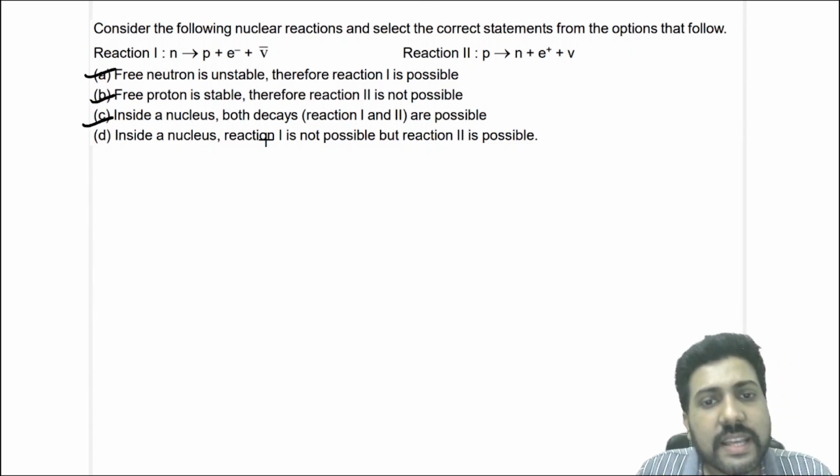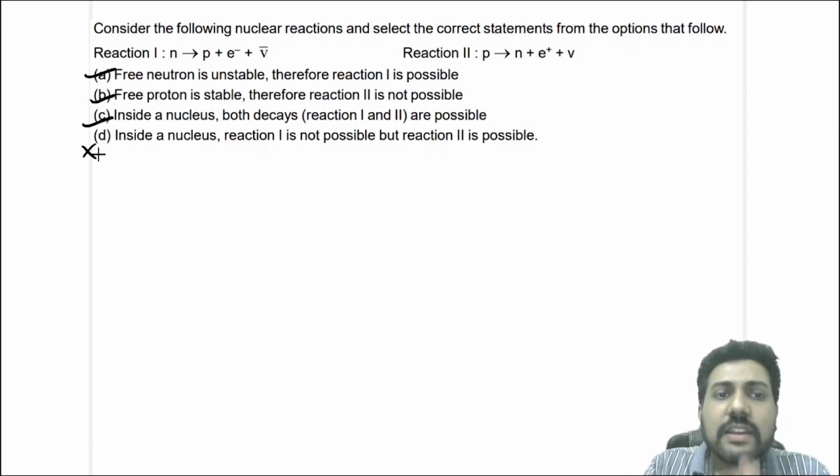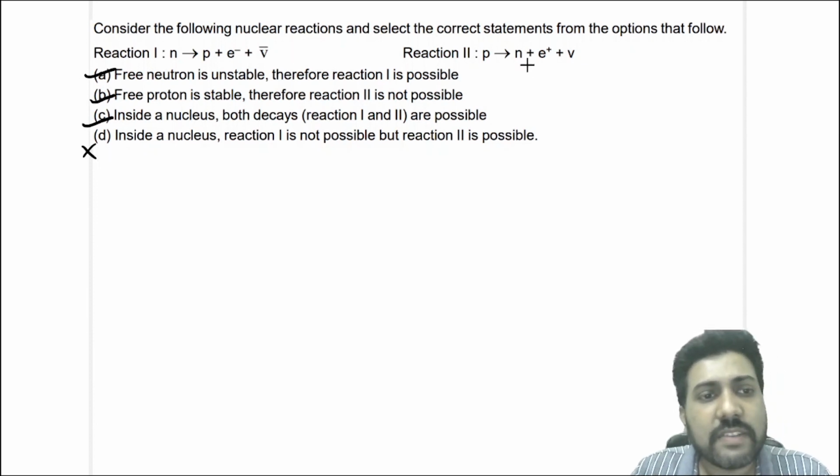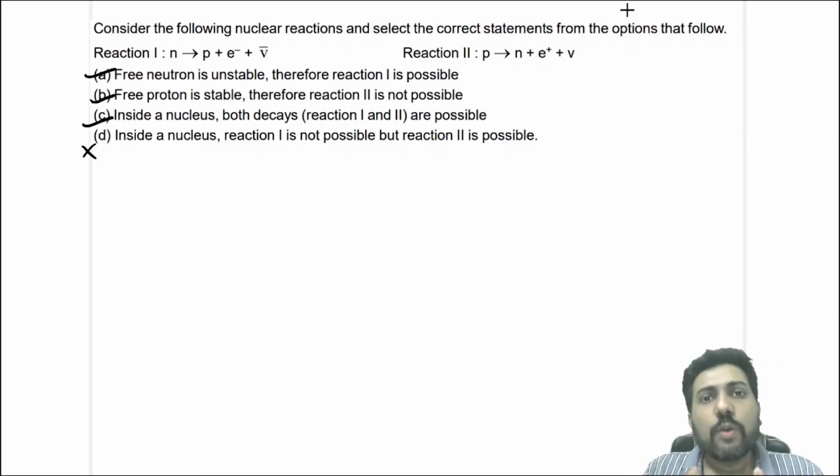Inside a nucleus, reaction 1 is not possible, but reaction 2 is possible? No, wrong. Inside a nucleus, both reactions are possible. This is beta minus decay and this is beta plus decay. We have already seen that. Okay, so with this we have come to the completion of our lecture.